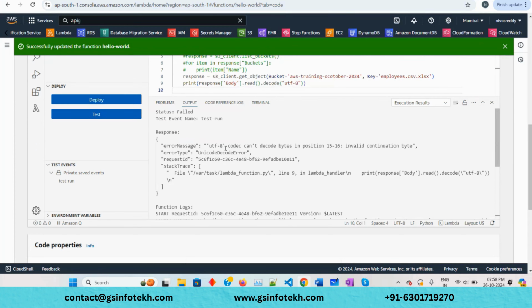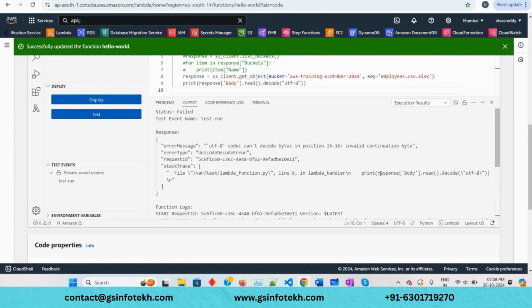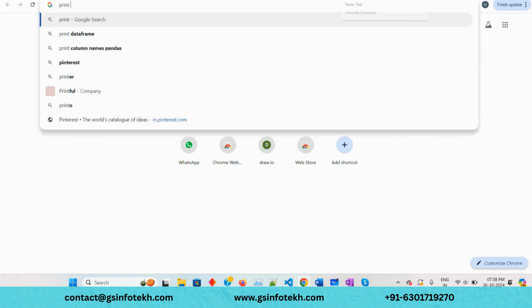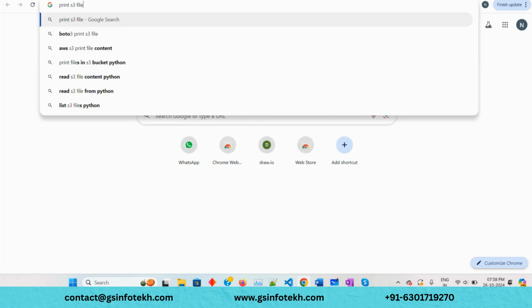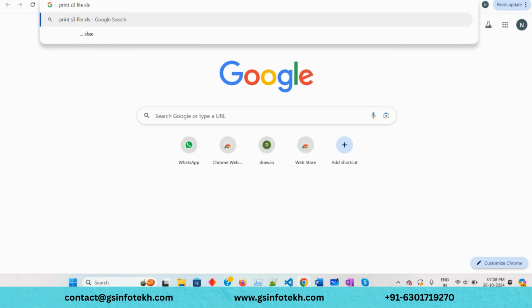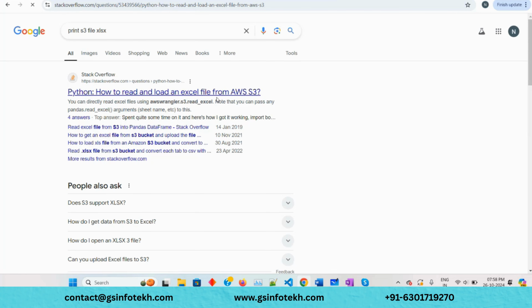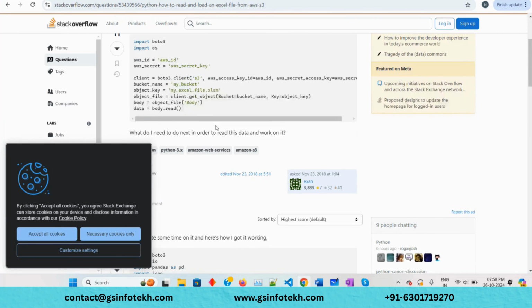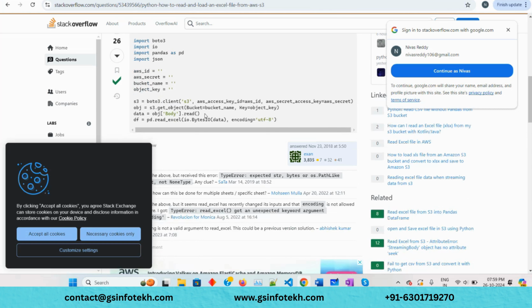Yes, the error: UTF-8 can't decode bytes in positions. Print the S3 file XLSX. How to read and load a file from S3. Please do that change. Okay, we did till here, body read.